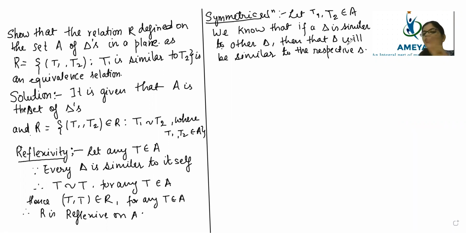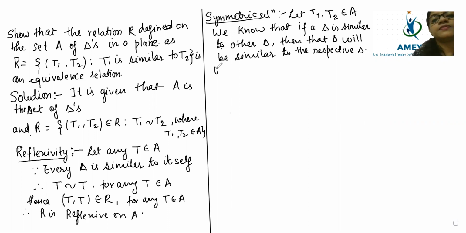Then that triangle will also be similar to the respective triangle. So that's why I have written the statement also, so that if a person who does not know anything sees this part, they will be able to understand that, okay, the symmetric condition is being followed.